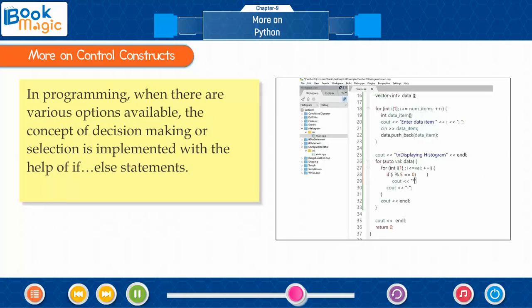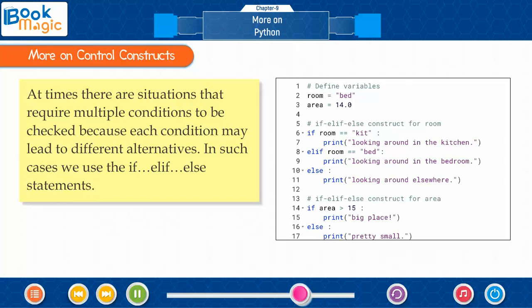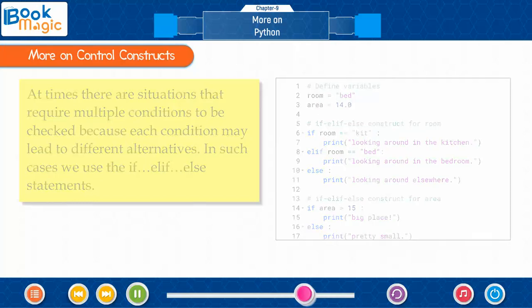In programming, when there are various options available, the concept of decision-making or selection is implemented with the help of if-else statements. At times, there are situations that require multiple conditions to be checked because each condition may lead to different alternatives. In such cases, we use the if-elif-else statements.